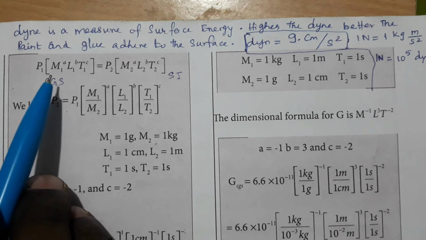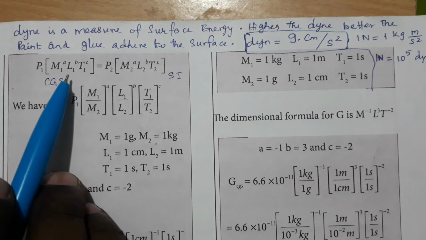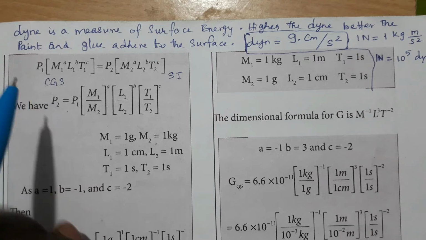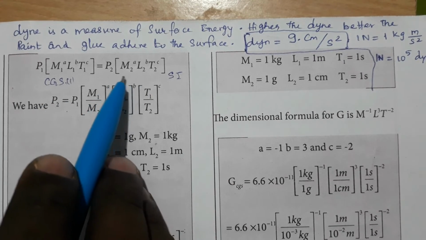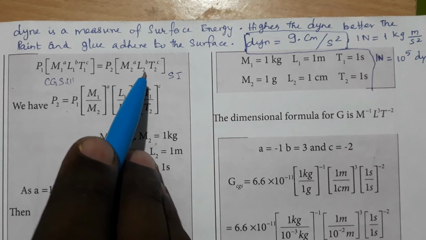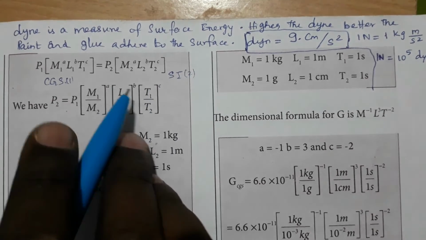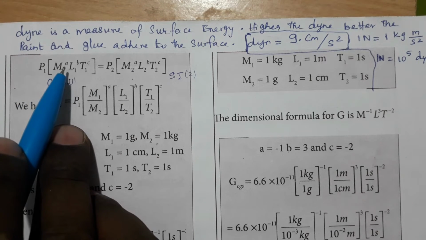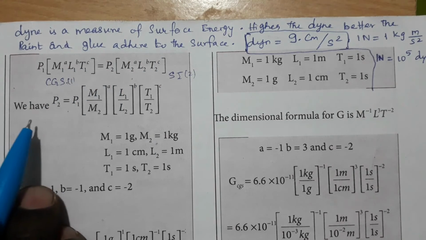Now we represent mass, length and time as M1, L1 and T1, that is, the CGS unit is taken as 1. Now we take the mass, length and time of the SI unit as 2. And the power values will be represented as A, B, C, which is common for both.